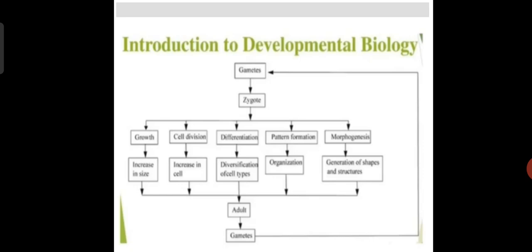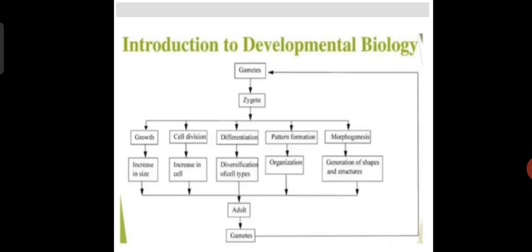First they start with the development of the gametes, which then develop into the zygote. This single-cell zygote undergoes further stages: growth, cell division, differentiation, pattern formation, and morphogenesis.